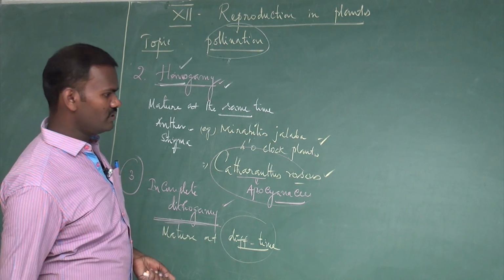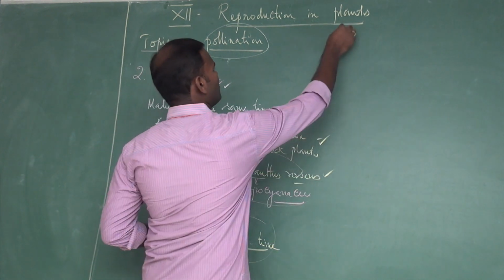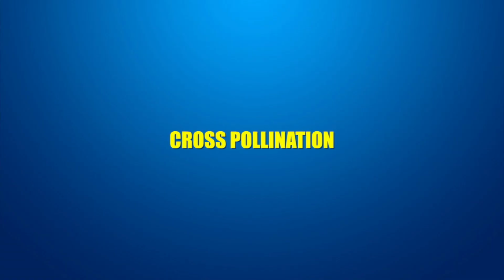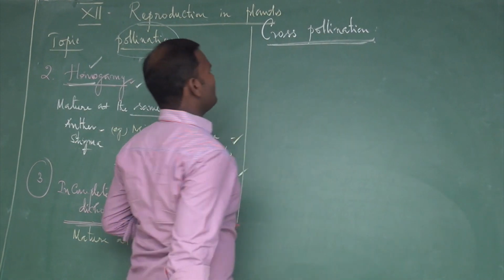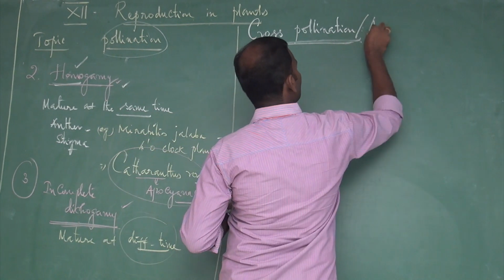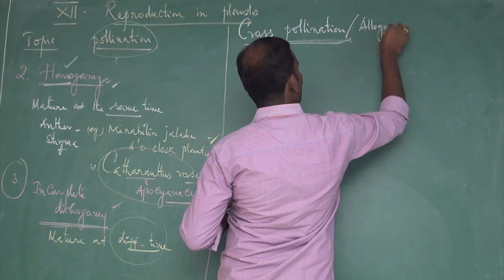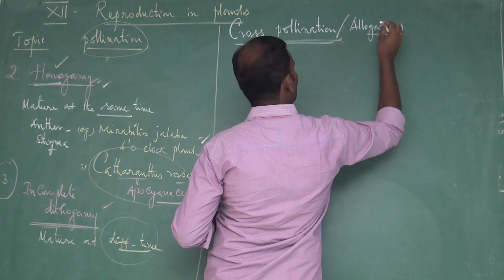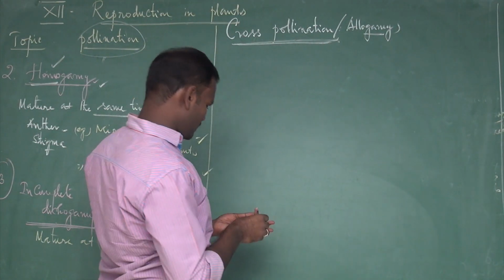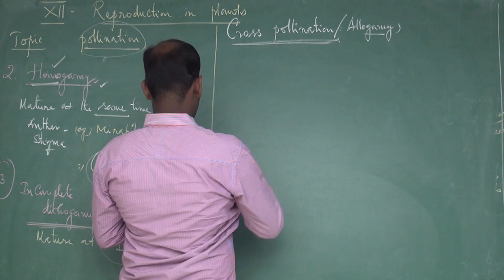Next we are going to discuss cross pollination. What is called cross pollination? It is also called allogamy. Allo means different. See, it is a flower.